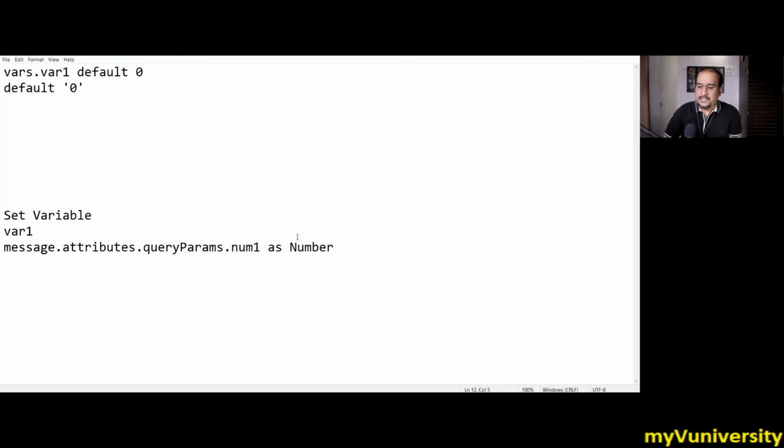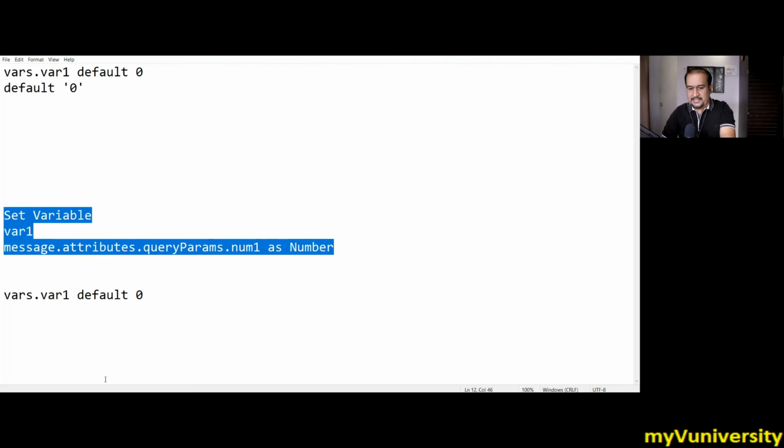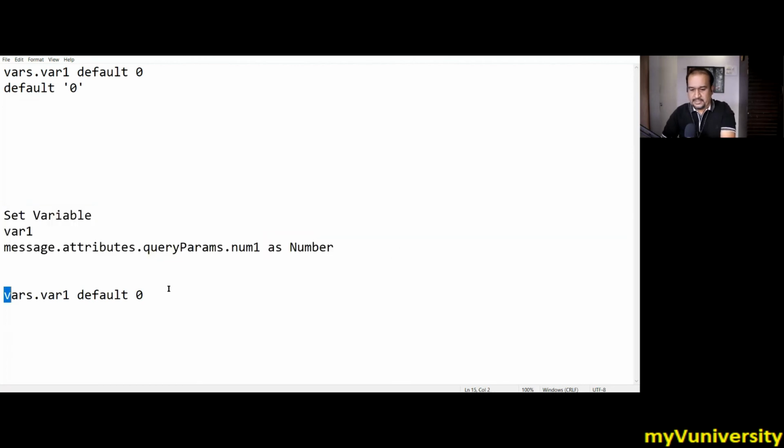Now suppose in a certain expression, you want to write that if my var1 is null, then it should take 0 as the value. As you know, your var1 is already converted into number, that's why we are saying default 0. But suppose your statement is like this. Let's say this is the statement.